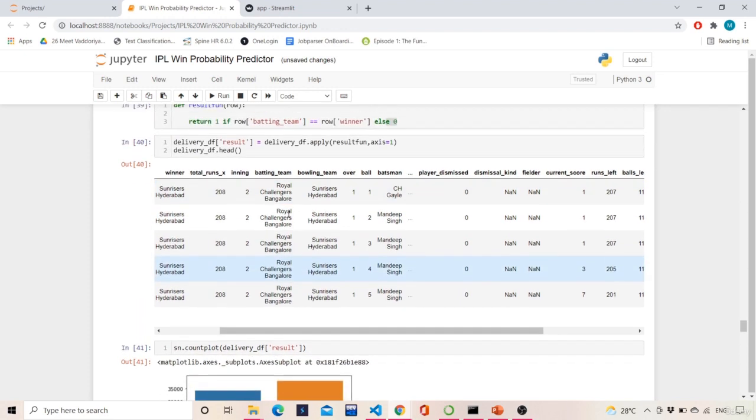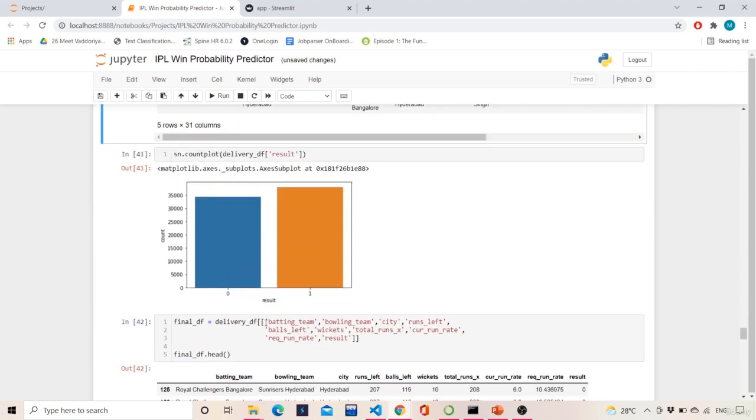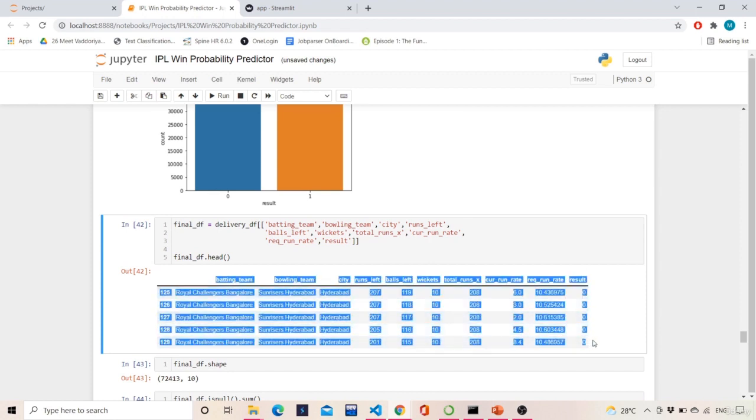Now we will remove all the clutter which is not required. We can see that there are 31 columns. We don't require all those 31 columns. We require only specific columns like batting team, bowling team, city, the total number of runs left, balls left, wickets, total number of runs scored by the team in the first innings, current run rate, required run rate, and then result. These are all the columns required and I have selected them. Now let me press shift enter. I get all the rows, and this is exactly what I wanted. Now this is the entire pre-processed data frame.